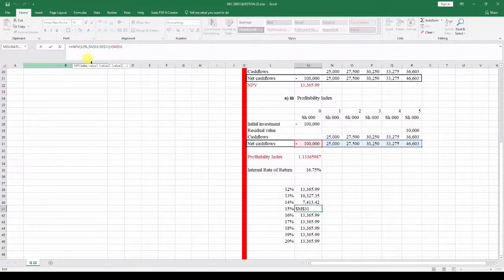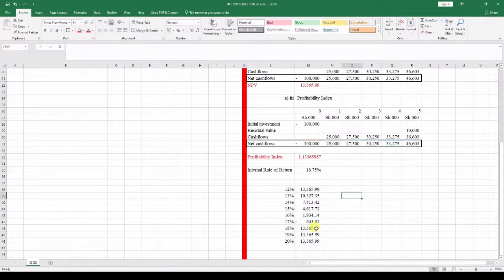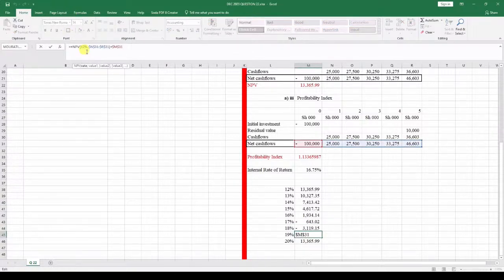Just come and change here, 16%, 17, that, then 18. So don't worry about that. 19. Then here we got 20%.